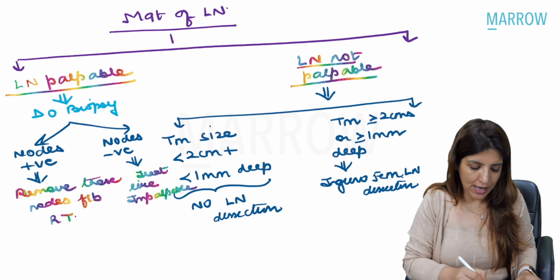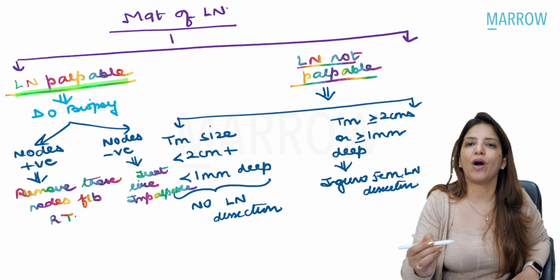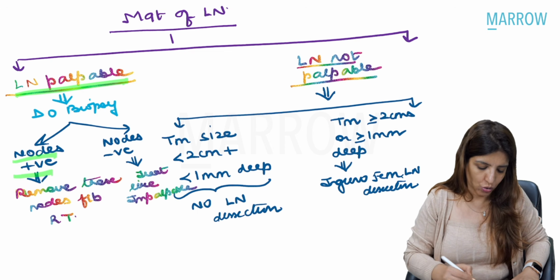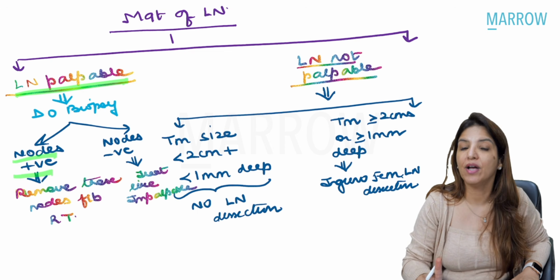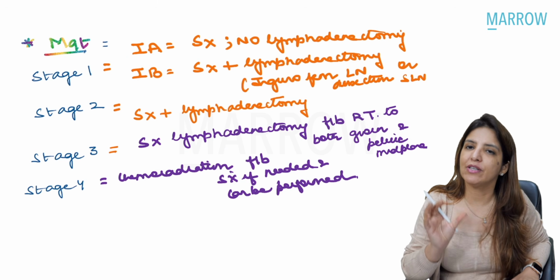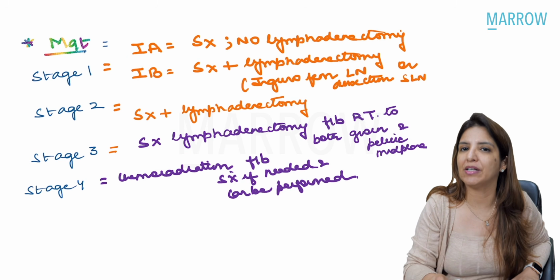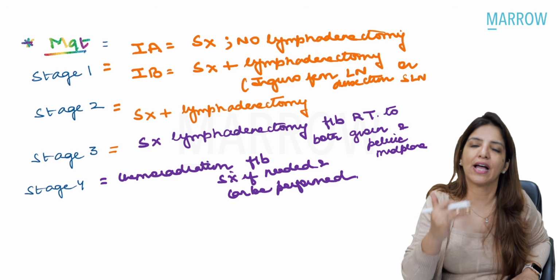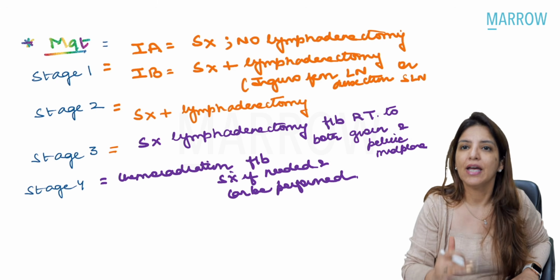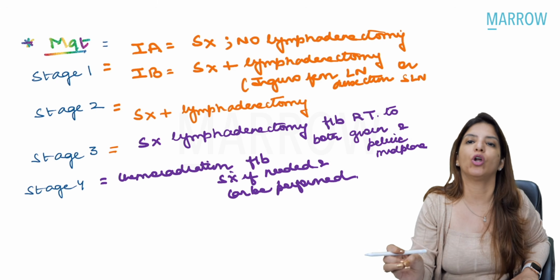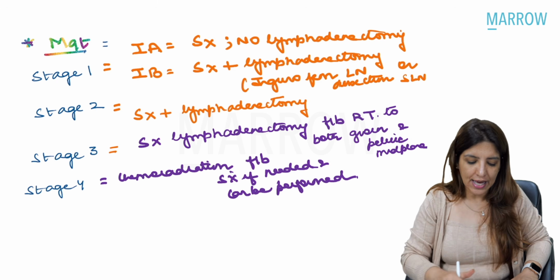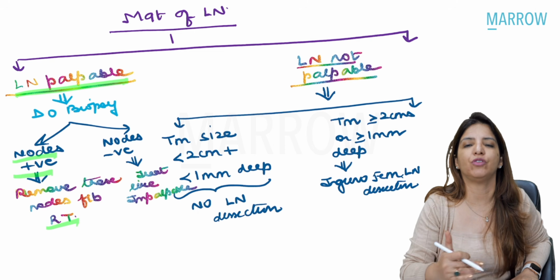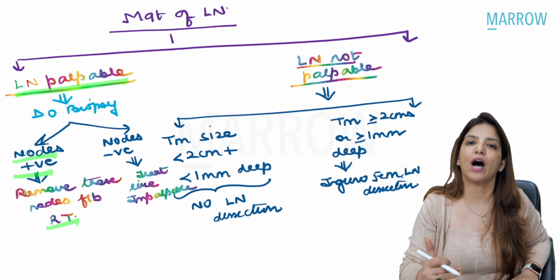If lymph nodes are palpable, then you have to do their biopsy, and if the nodes are positive, you have to remove them followed by radiotherapy. That is what I told you just now. Lymph nodes palpable means that they are going to come under stage 3. So whenever there is a stage 3 cancer, do a biopsy of the lymph nodes, and if lymph nodes come out to be positive, then you have to remove those lymph nodes followed by radiotherapy. Right? And if nodes are coming negative on biopsy, then treat them as if they are not palpable.